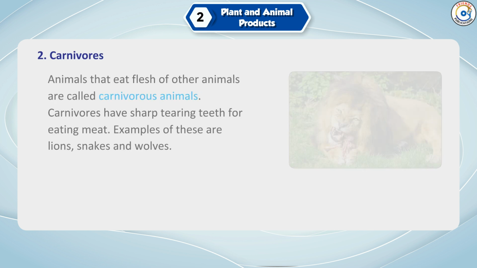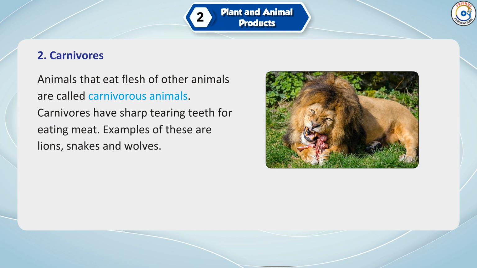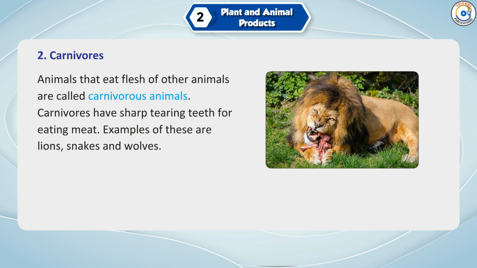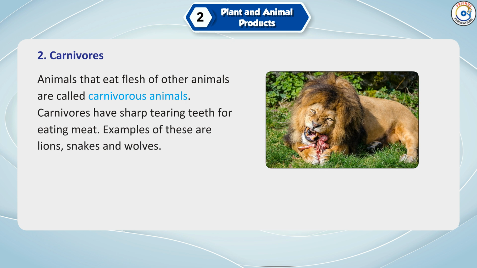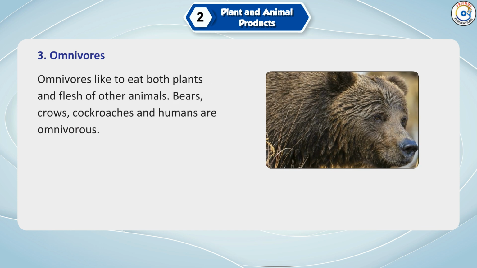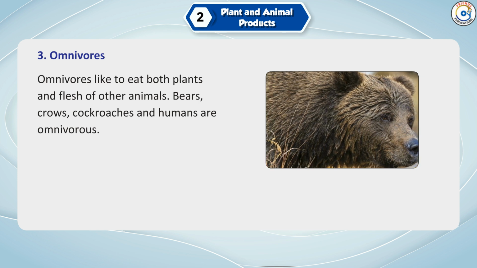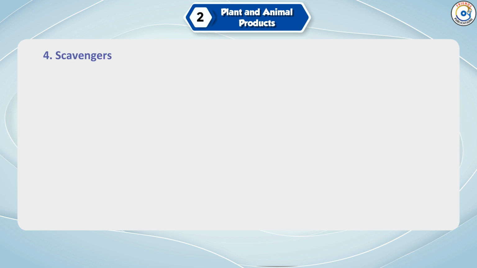2. Carnivores. Animals that eat flesh of other animals are called carnivorous animals. Carnivores have sharp, tearing teeth for eating meat. Examples of these are lions, snakes, and wolves. 3. Omnivores. Omnivores like to eat both plants and flesh of other animals. Bears, crows, cockroaches, and humans are omnivorous.